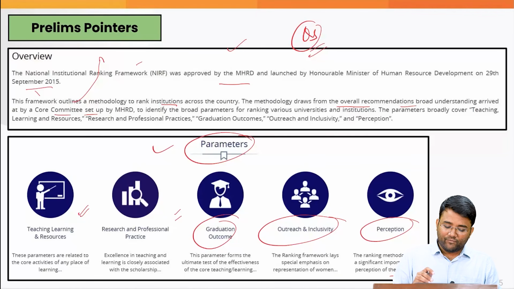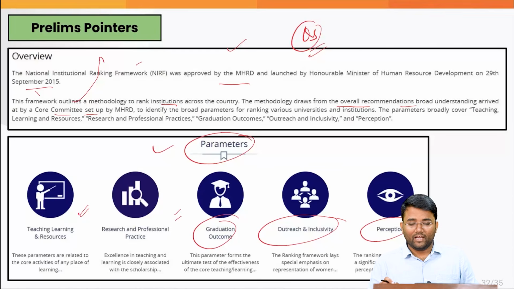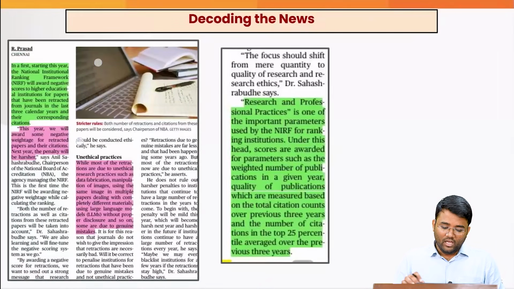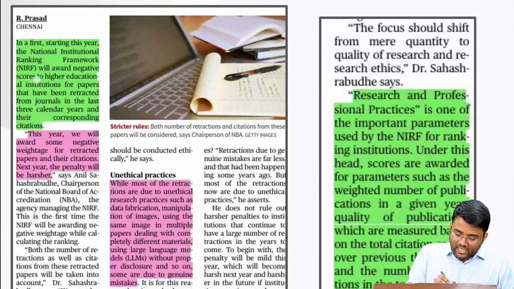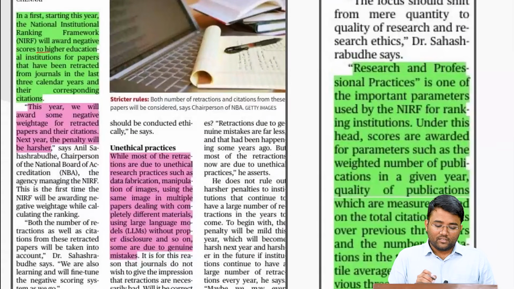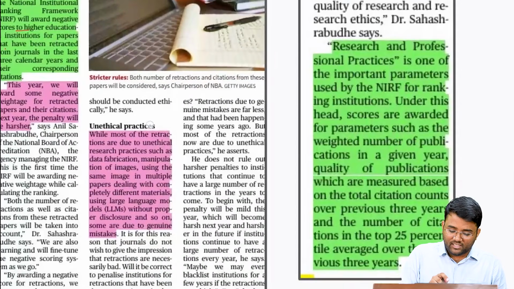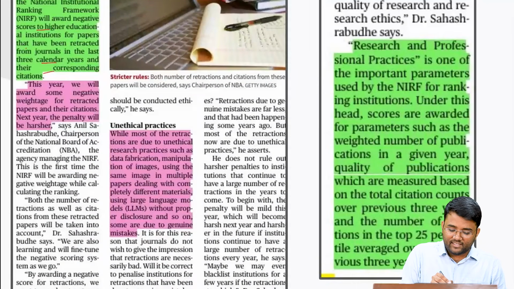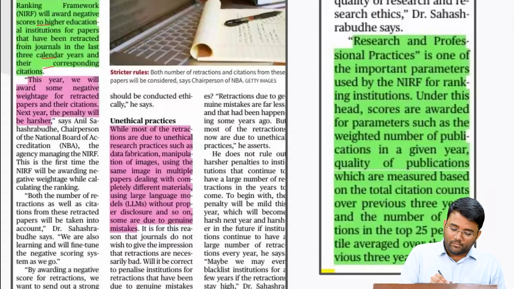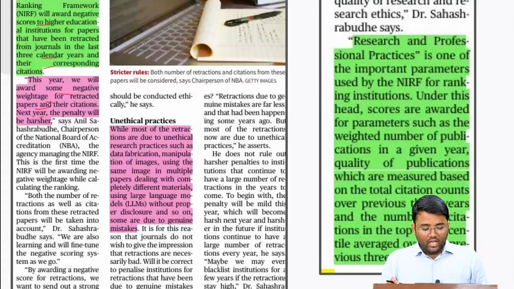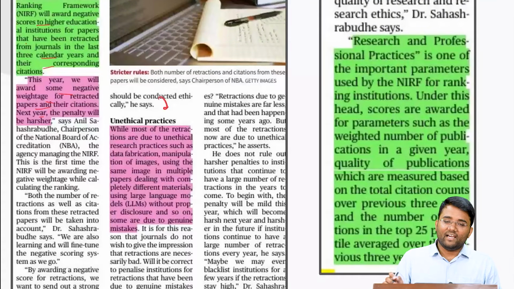And these are the broad parameters that are kept into account while giving the ranking to the institutions. Now, what the NIRF said is that it will award a negative score to the higher education institution for papers that have been retracted, taken back from the journals, in the last 3 calendar years and their corresponding citations. The NIRF said that we will be awarding negative weightage for retracted papers and their citations. And they are saying that these are unethical practices.